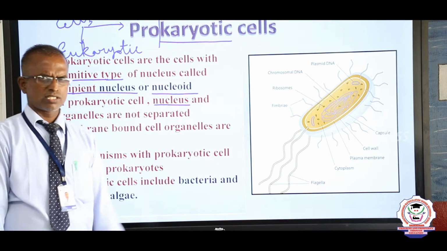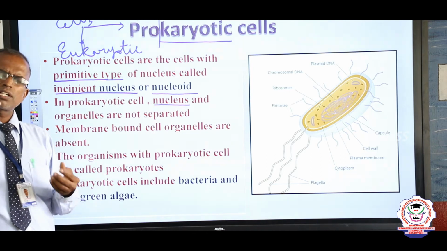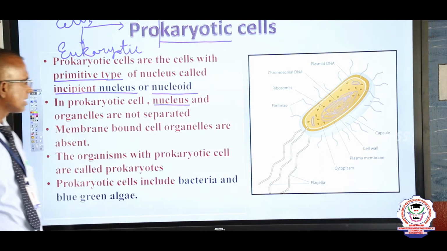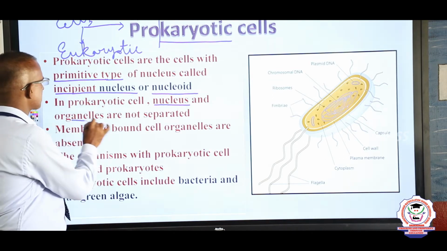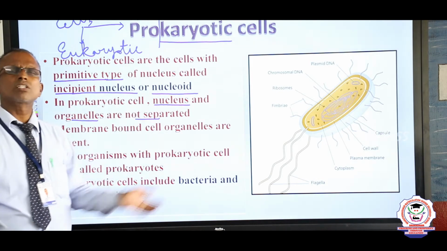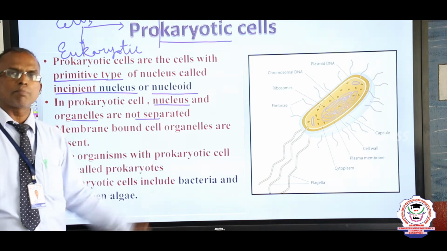Now, in this case, all the cell organelles, the minute structures present inside the cytoplasm of the cell, are not separated. These cell organelles are not enveloped by membrane. There is a lack of membrane.